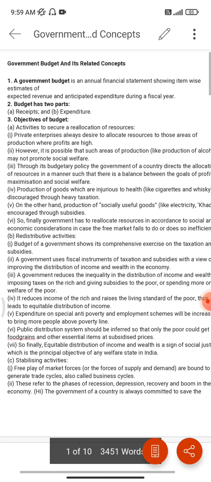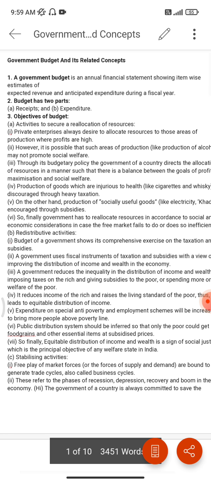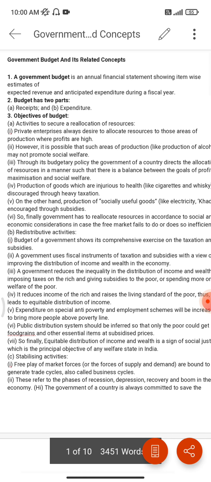Our government also, as you know, our economy is so huge, so our government has to plan its financial policy and how it's going to spend all the money the government is having right now. So they make a budget. This chapter is about that government budget, how it is made and how it is implemented.